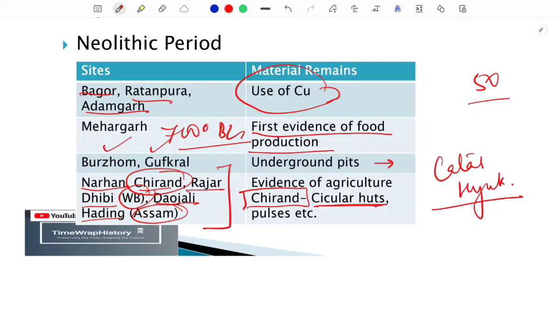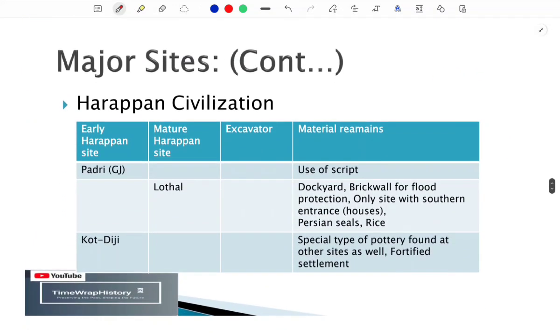Apart from that, we also have to discuss the Harappan civilization sites. Here I have made three columns for you, and the first column is about the early Harappan sites. Wherever a site is absent in the mature phase, I have not written it in the mature phase. If a site belongs to the mature phase and there were no traces of it in the early Harappan phase, I have not written that site here. So this is why I have made two columns for that.